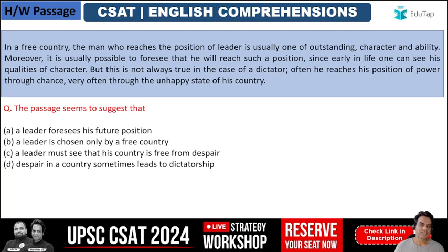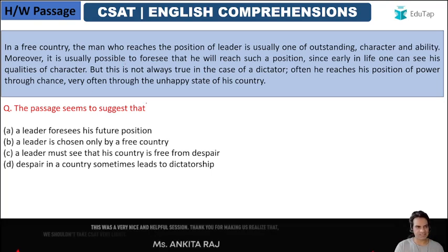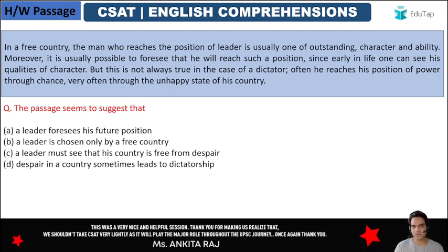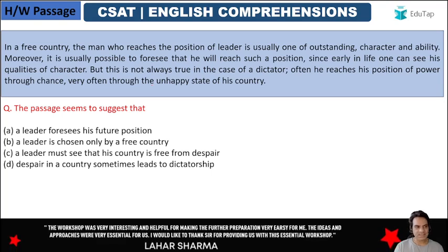Okay, let's go guys. So the passage seems to suggest that... now let's read the passage. What does the passage suggest? In a free country, the man who reaches the position of leader is usually one of outstanding character and ability. Moreover, it is usually possible to foresee that he will reach such a position, since early in life one can see his qualities of character. But this is not always true in case of a dictator. Often he reaches his position of power through chance, very often through the unhappy state of his country.